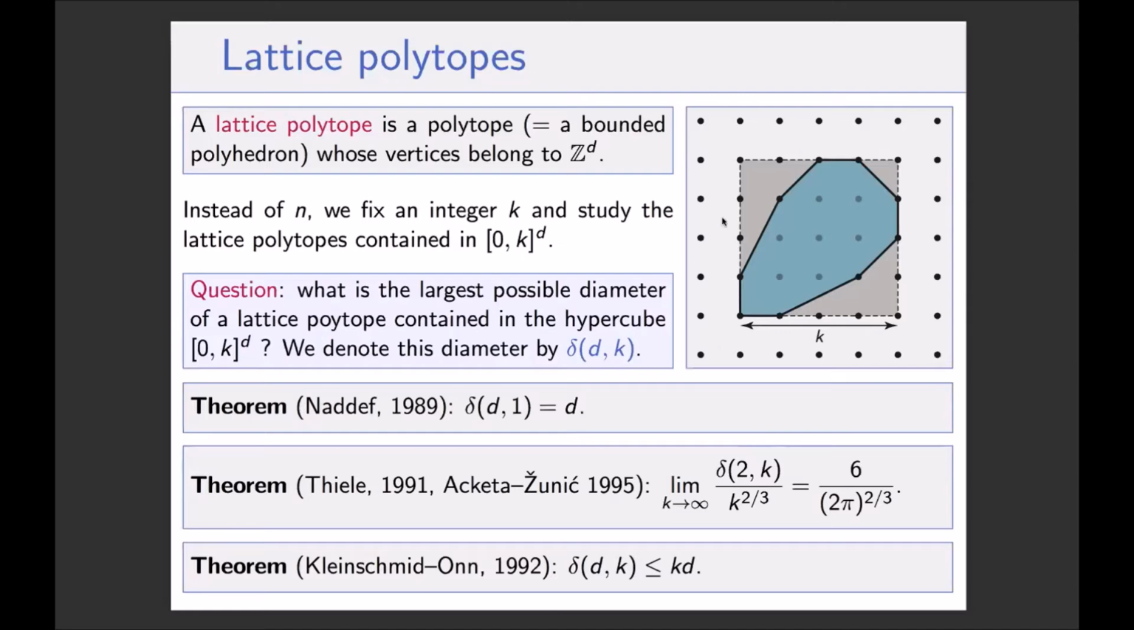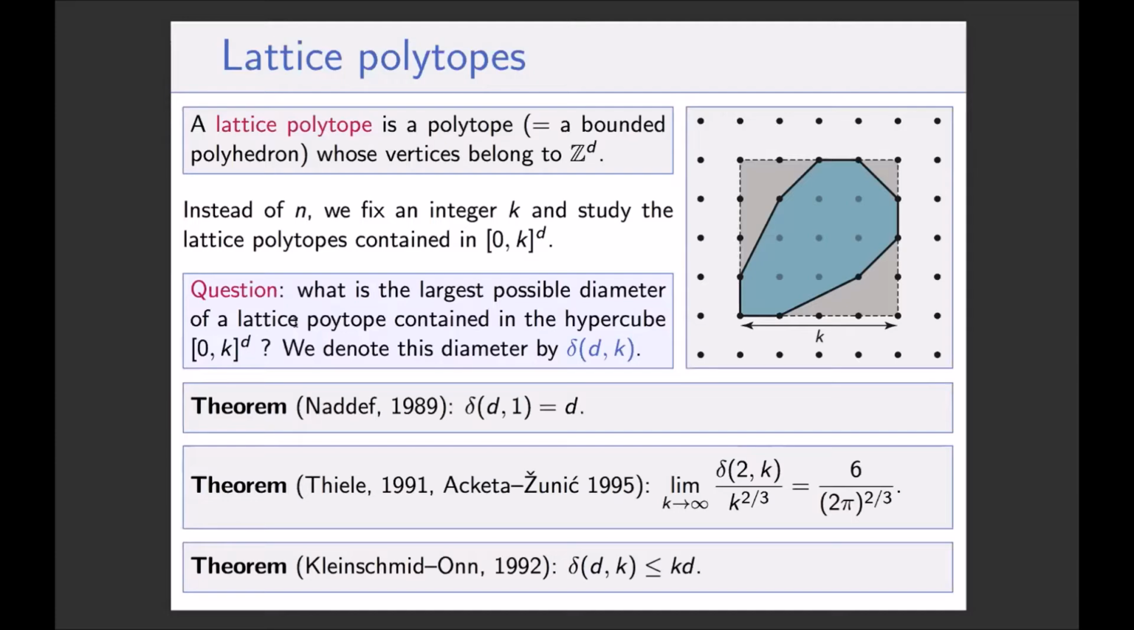And I think this polygon was shown by Nori already. It's k equals 4, and it's one that maximizes the diameter. And our question, now that we have two different parameters, k and d, is what is the largest possible diameter of a lattice polytope contained in the hypercube [0,k] to the d. And this largest diameter, we will denote it delta(d,k). So we use a small delta instead of a big delta for the setup where you have d and n.